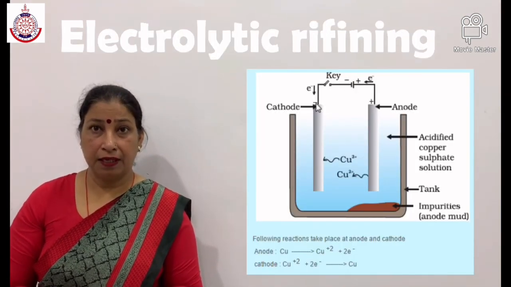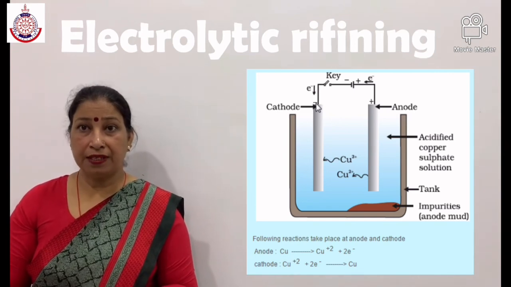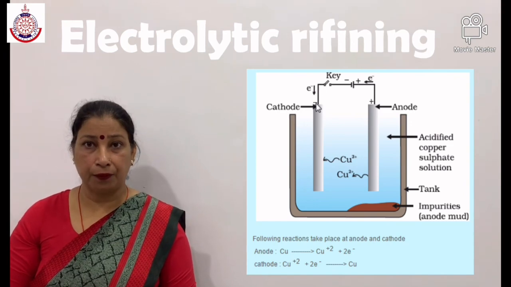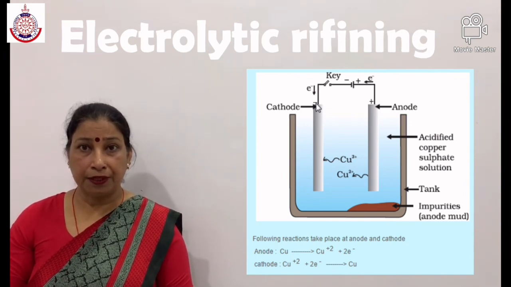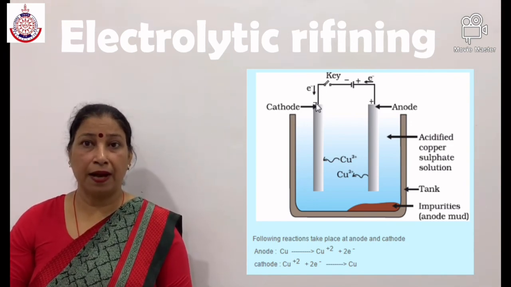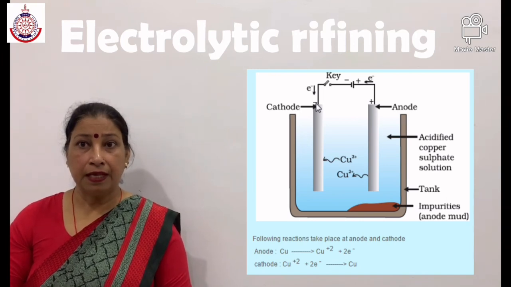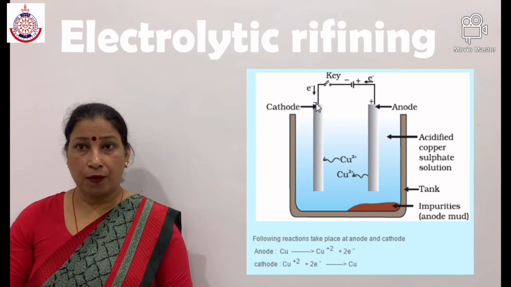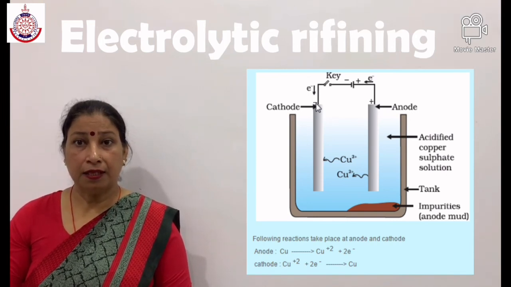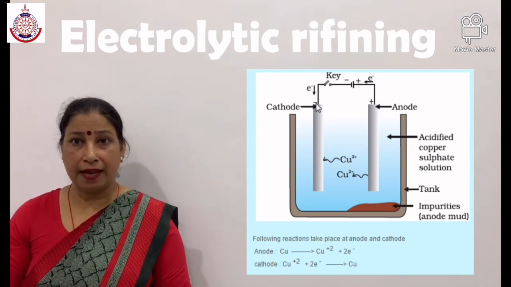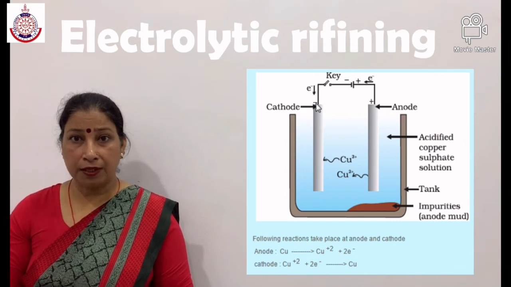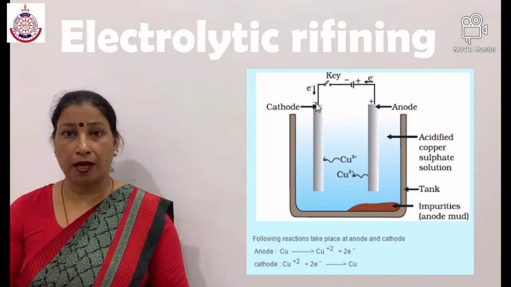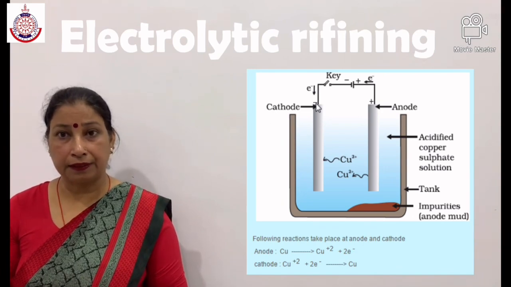Electrolytic refining. The metals produced by various reduction processes as described are not very pure. They contain impurities which must be removed by electrolytic refining. In electrolytic refining of a metal such as copper by electrolysis, the impure metal is used as the anode, going into the solution, and pure metal is deposited upon the cathode.